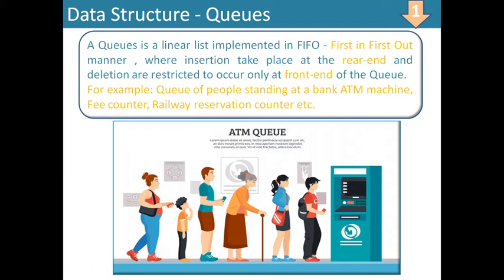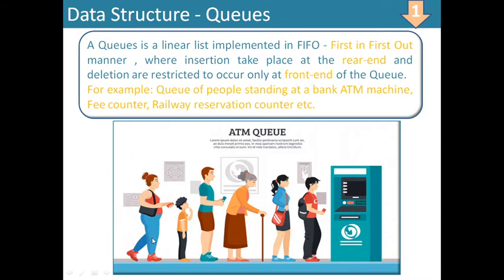In the same way, if we arrange the elements in memory in such a way that the first element will come out first, then that arrangement is called a queue. The rule is that in case of a queue, deletion of elements should be done from the front of the queue, and insertion of elements should be done only at its end.